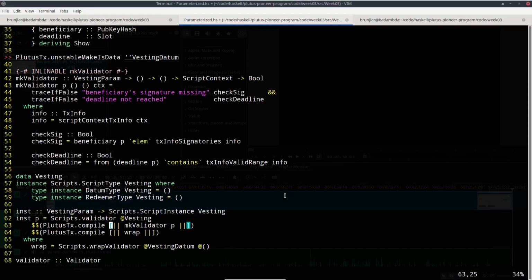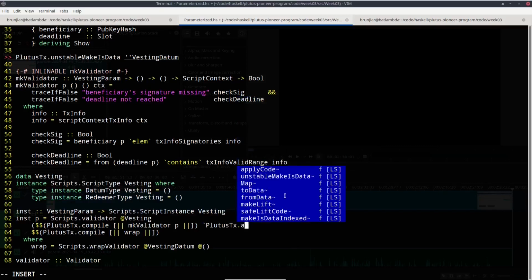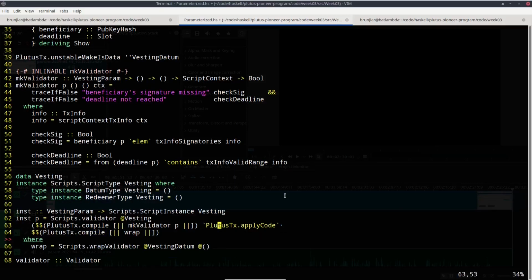But luckily there's a way around that, because we have something called apply code that takes two Pluto scripts, and assuming that the first one is a function, it applies this function to the second argument, which is also a Pluto script. So in order to make that work, we can write it inline if you want, Plutus tx apply code. So the p here, we must delete it again.